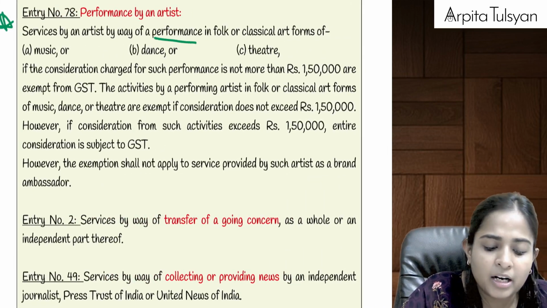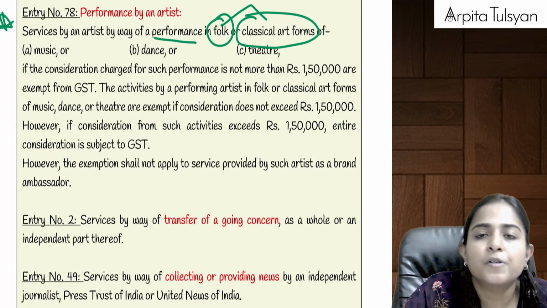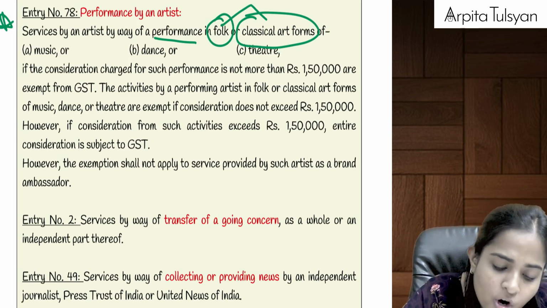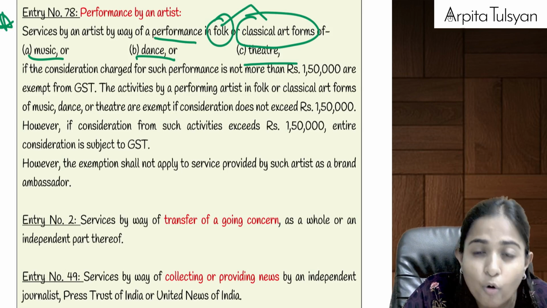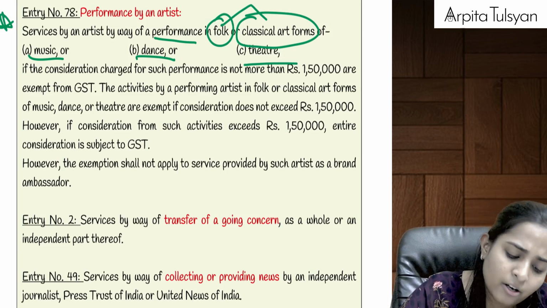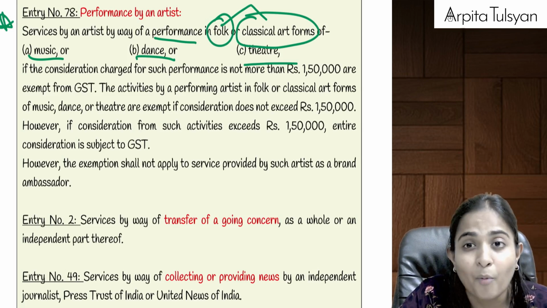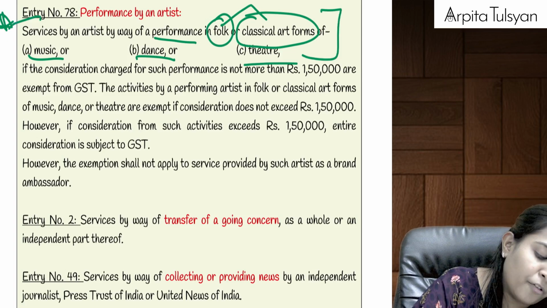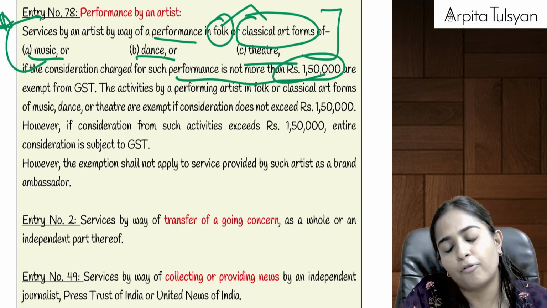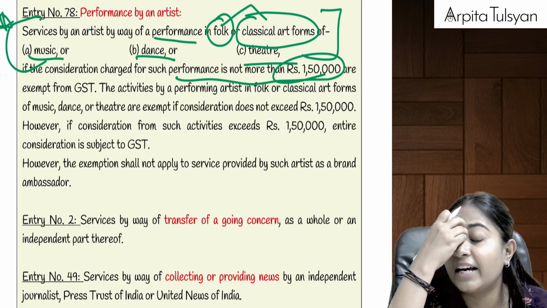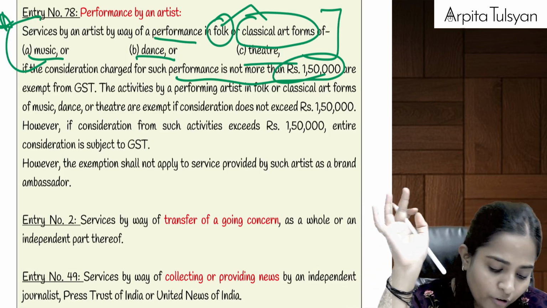If there is any particular artist who is performing in classical or folk art forms of music, dance or theatre, okay, classical music, folk music, classical dance, folk dance, or any theatrical performance, but that should be in the form of folk or classical art forms only, not Bollywood, Western, etc. So that performer, if the consideration that the performer will get is not more than 1,50,000 rupees, then it will be exempted from GST. If it exceeds rupees 1,50,000, then the entire amount will be liable for GST.